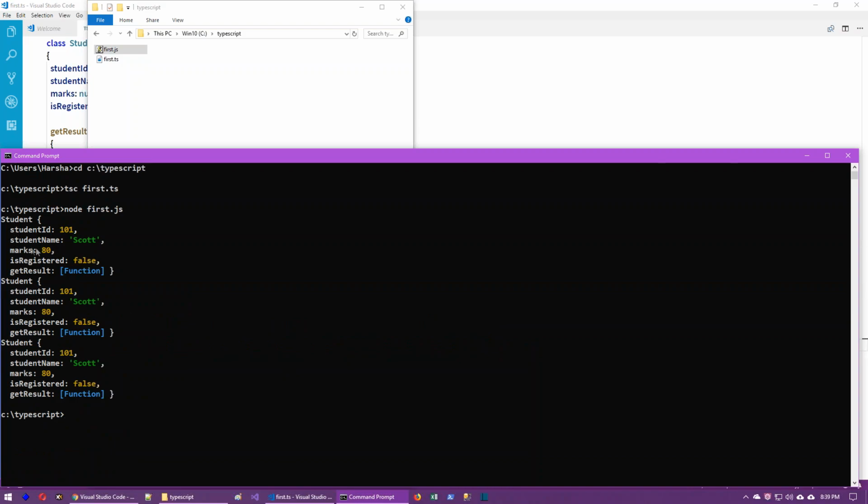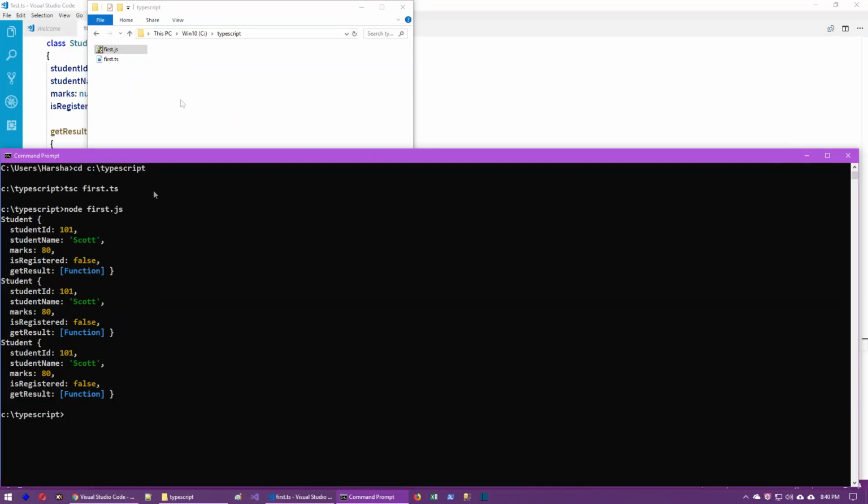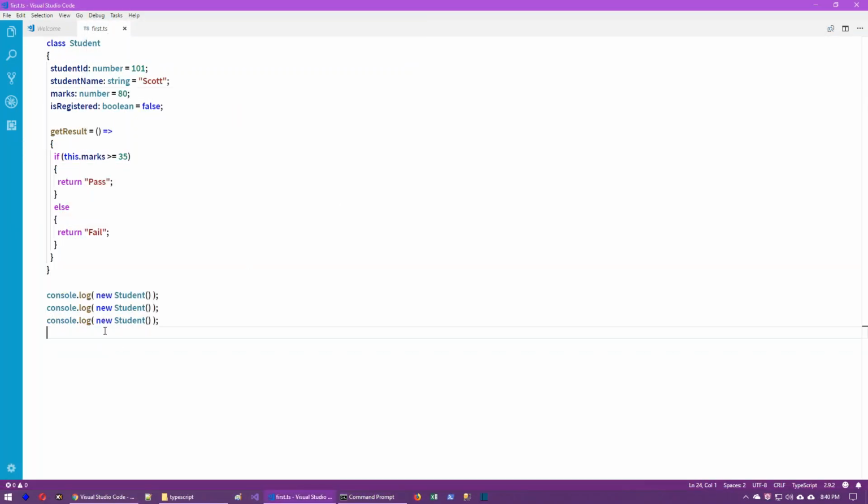The first object contains the properties student ID, student name, marks, isRegistered false, and the getResult method. This is the second object and the third object. You can create any number of objects like this. Without the class also we can create objects. I mean to say, for example, we can just write console.log with just braces, that's all. Yes, the brace is nothing but an object.